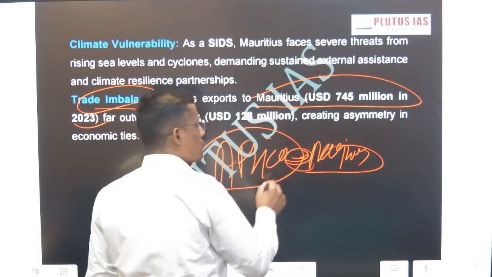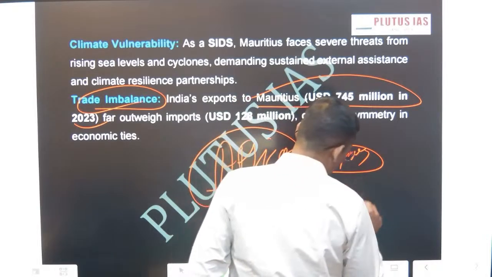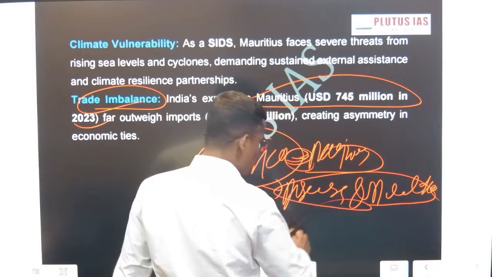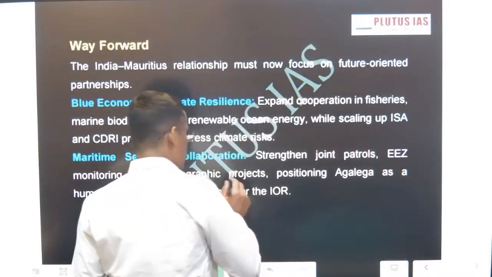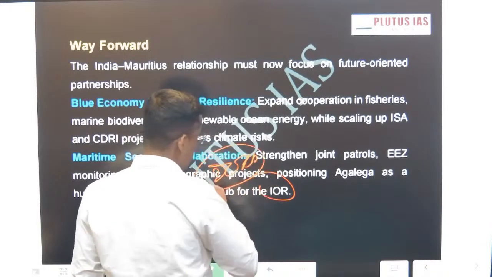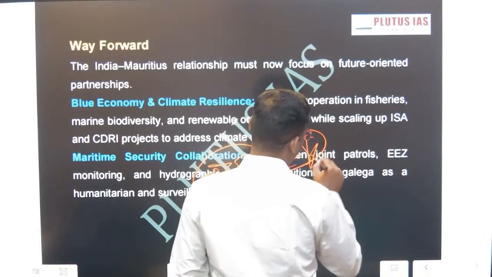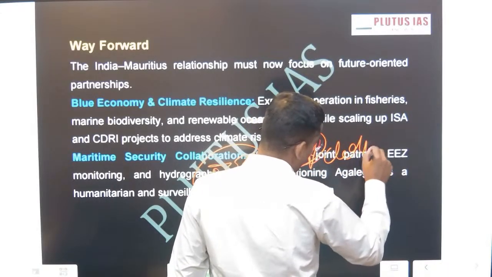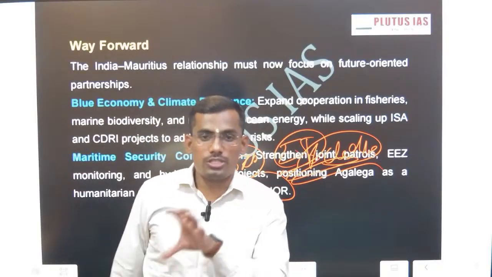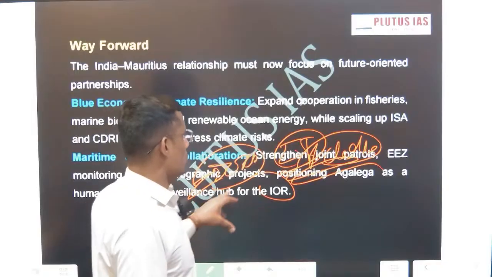So India has to discuss and dialogue with Mauritius on so-called bilateral issues. The next one, IOAR: India should engage bilaterally. India can implement the Gujral Doctrine. This doctrine talks about how India can engage with its neighbor, and Mauritius is India's extended neighbor. Okay, this is one of the points.